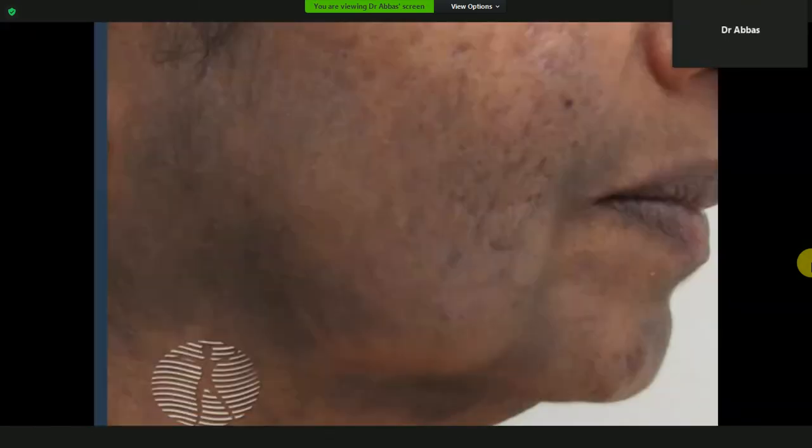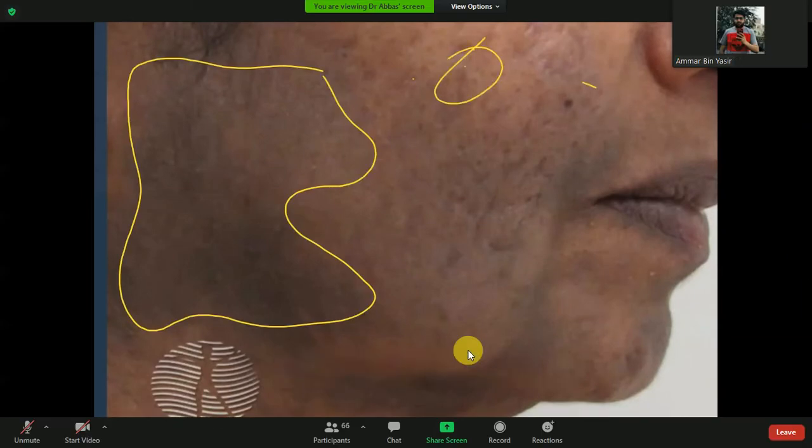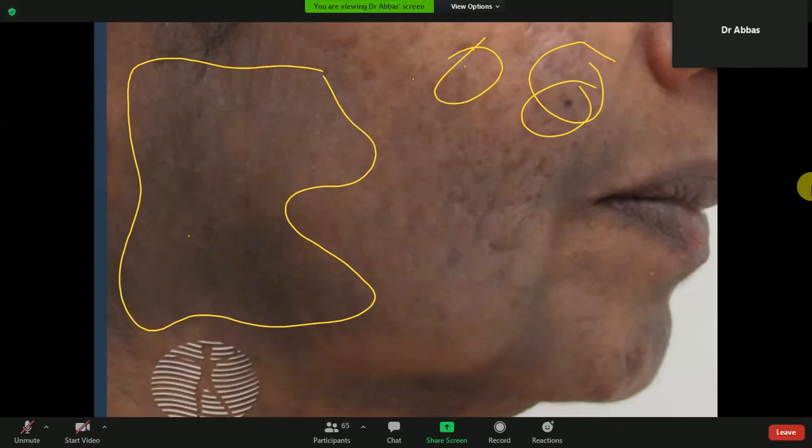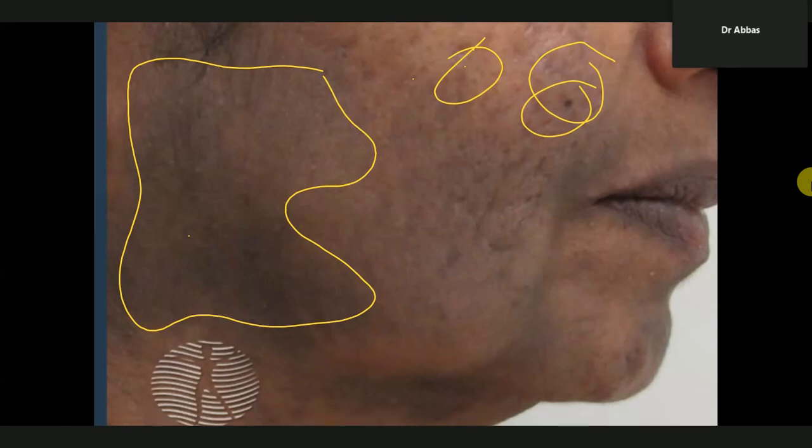Look at this face. These are lichen planus pigmentosus, which are drug-induced, and most commonly they can be seen on the face and on the lower trunk. So lichen planus pigmentosus are the drug-induced lichen planus, and here are the macules, and these macules can be seen on the face or the lower trunk.